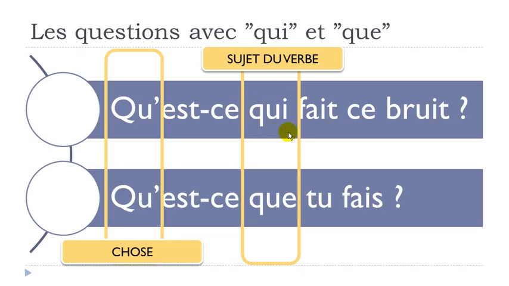So you will use qui here just because you want the information regarding the subject of the verb. You've got the verb here, to do, okay? And then here, you put this que just because you want to have the answer with the object of the verb, okay? You've got the verb here, faire, to do, same verb, but then you've got the subject, tu fais, you do. Okay, so the first question, qu'est-ce qui fait ce bruit?